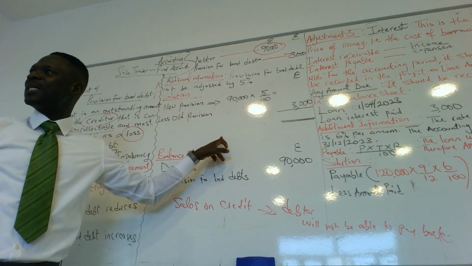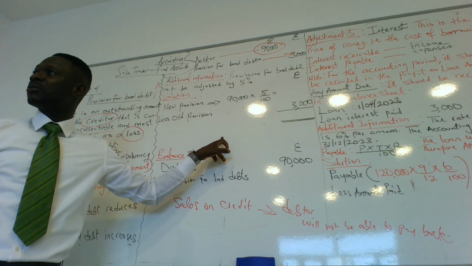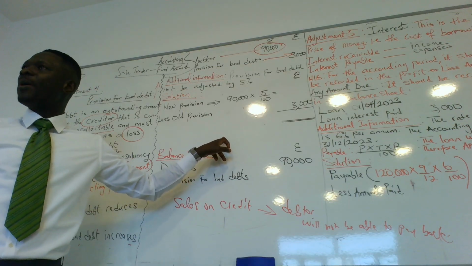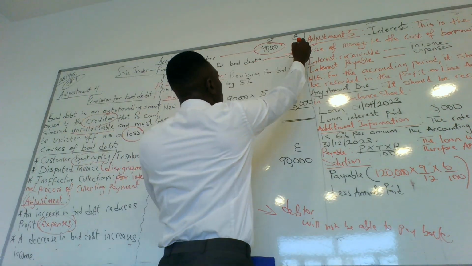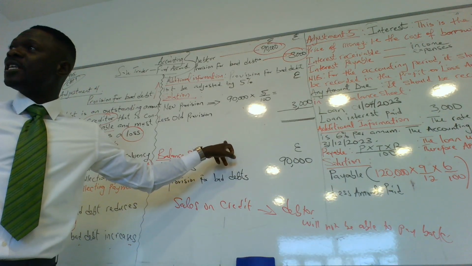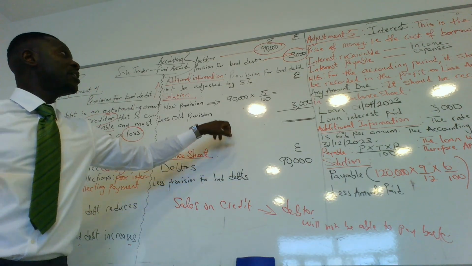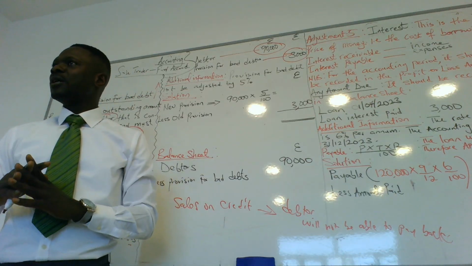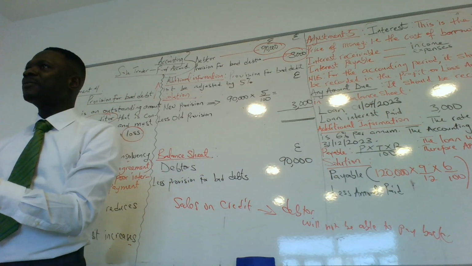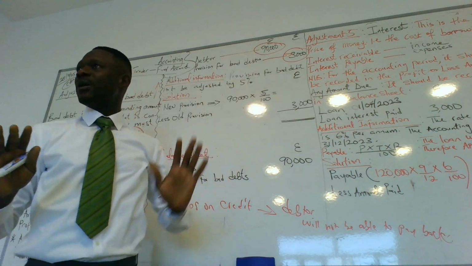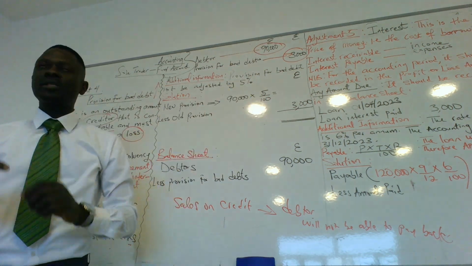The business is expecting 90,000 from its credit customers, but it makes a provision for bad debt of 3,000. The debtors are owing it 90,000, but it keeps 3,000 aside in case the debt goes bad. That is what this analysis is about. So how do we now adjust? You have a question?